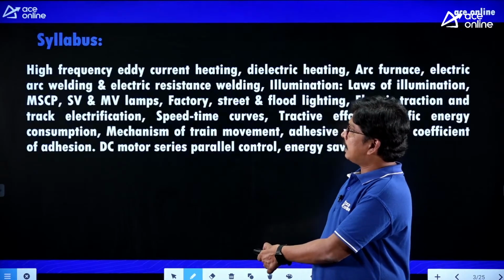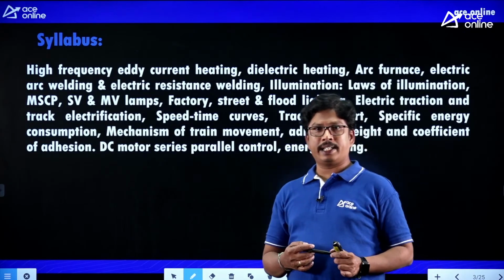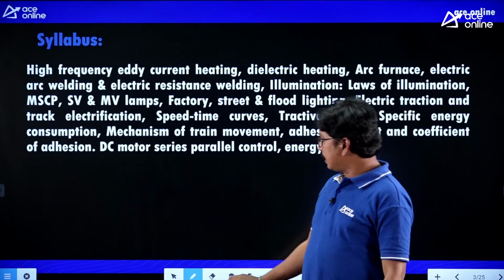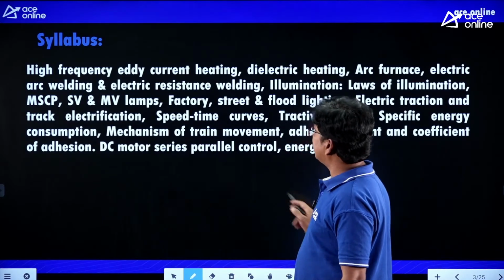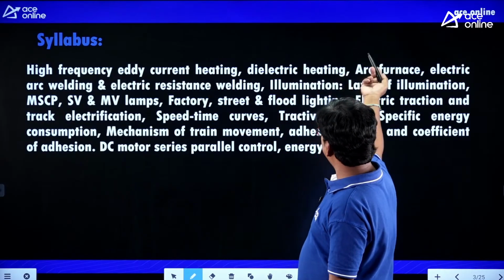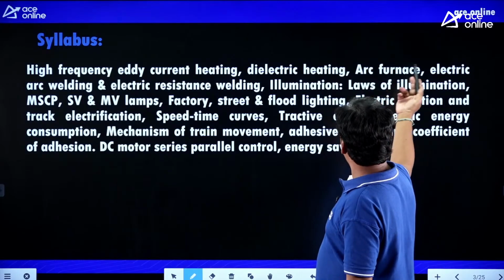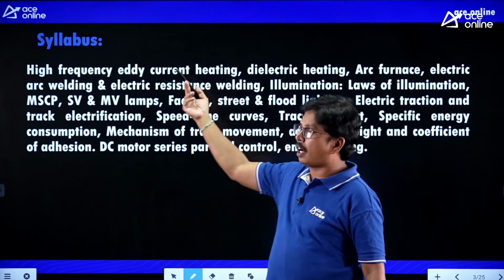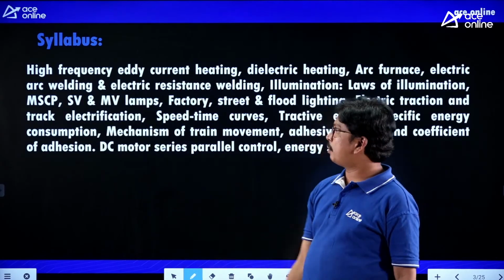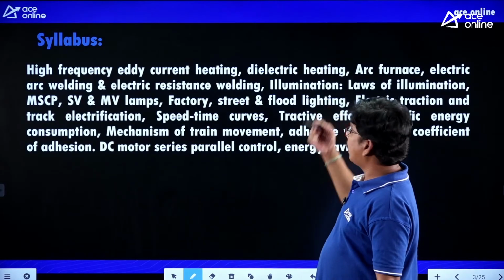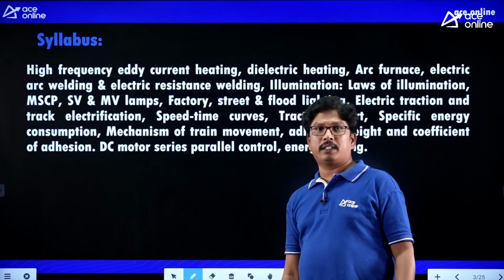Now, what is the syllabus given by the TSPSC? This is the actual syllabus given. High frequency eddy current heating and dielectric heating. That means the types of heating they have given, and arc furnaces and electric arc welding, right? And again they have given the weldings, electric resistance welding and arc welding. And concepts of illumination they have given.